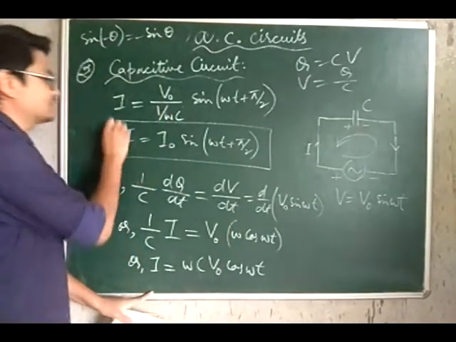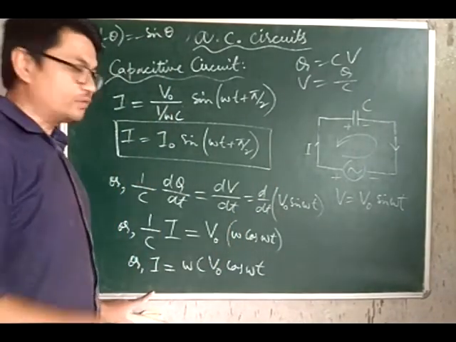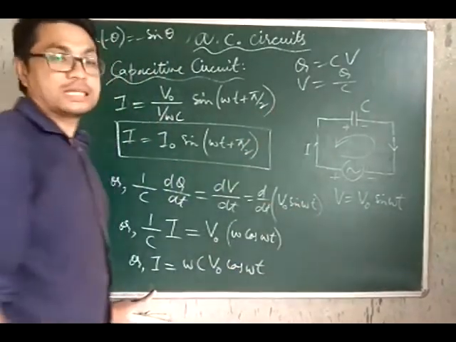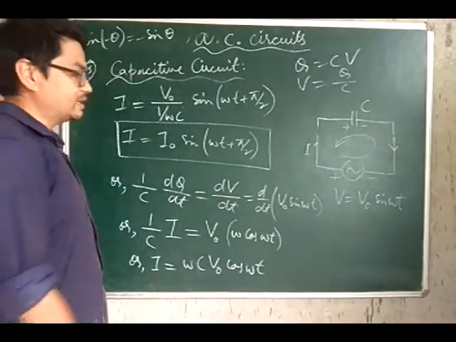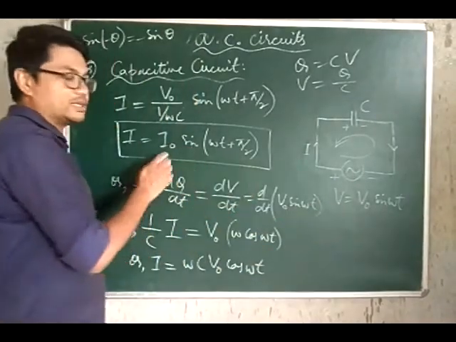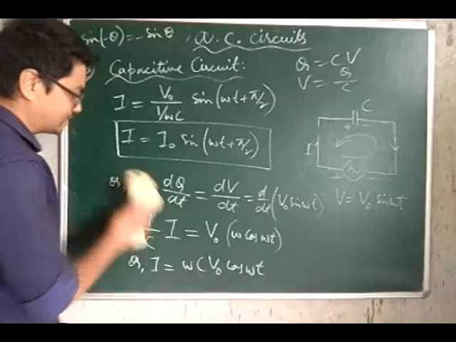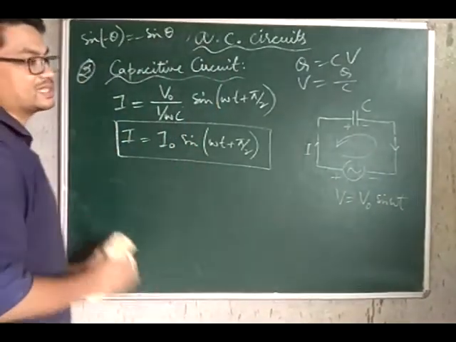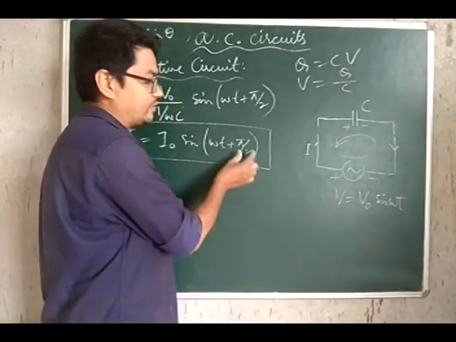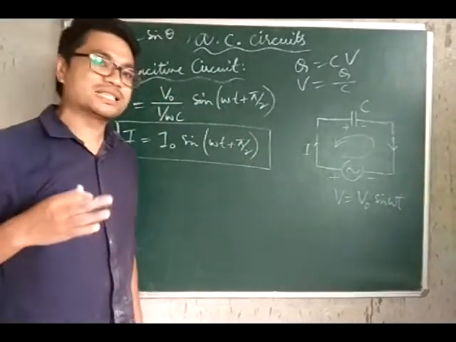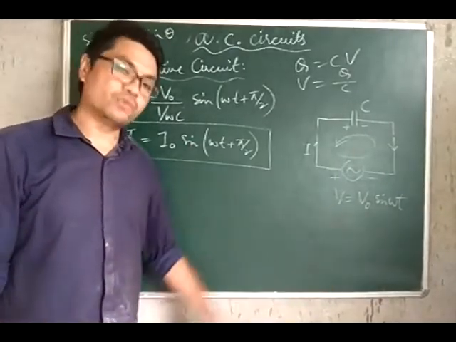So this is your value of instantaneous current for a purely capacitive circuit, and we can see that again for a capacitive circuit the voltage and the current are not in phase, mind you, and in fact here the current leads the voltage by a phase angle of pi by 2. Here in case of capacitive circuit it is the current which is leading the voltage.